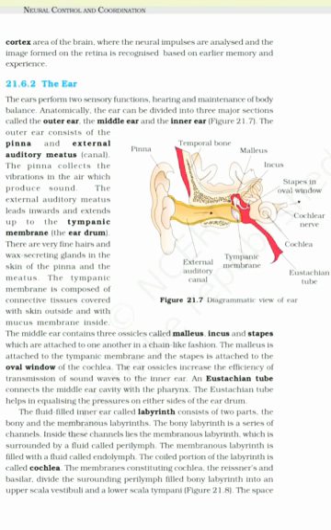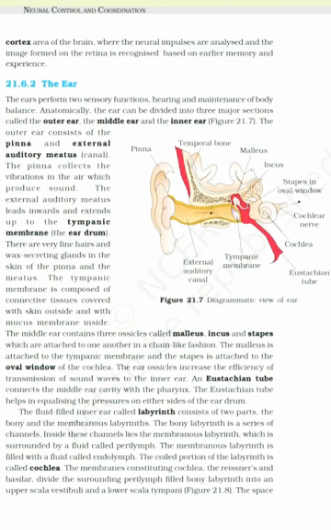The tympanic membrane is composed of connective tissues covered with skin outside and with mucous membrane inside. The middle ear contains 3 ossicles called malleus, incus and stapes, which are attached to one another in a chain-like fashion. The malleus is attached to the tympanic membrane and the stapes is attached to the oval window of the cochlea. The ear ossicles increase the efficiency of transmission of sound waves to the inner ear. An Eustachian tube connects the middle ear cavity with the pharynx. The Eustachian tube helps in equalizing the pressures on either sides of the eardrum.